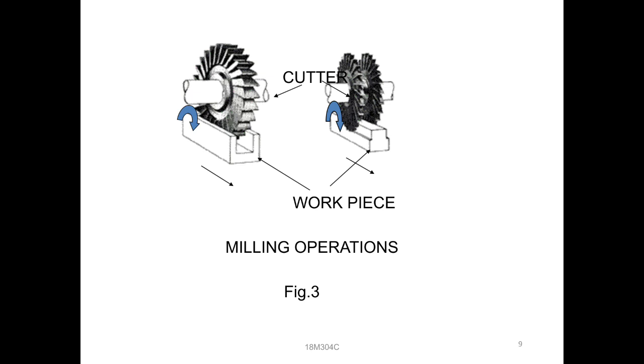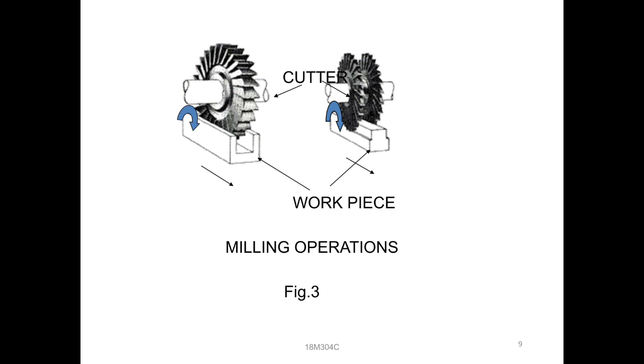The second one is used for producing step-type arrangements, whichever type of operation we need. These types of milling cutters are also available. That's why we can call it a versatile performer. Nearly 14 types of operations we can perform with the help of a milling machine. That is the main thing we can observe.